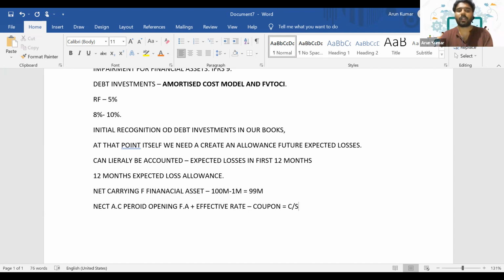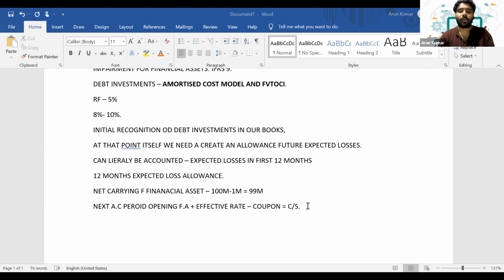Using the amortized cost model. So when we create an allowance, since the impairment is not confirmed but we are just creating an allowance there, in the next accounting period, when we calculate the effective rate of interest, the question here is, will you calculate this effective interest rate on 99 million or on 100 million? On which figure? Is it on 99 million or on 100? It is on 100. Very good.